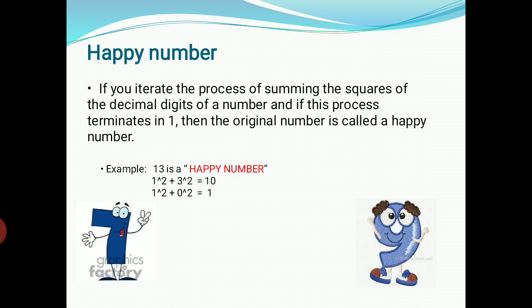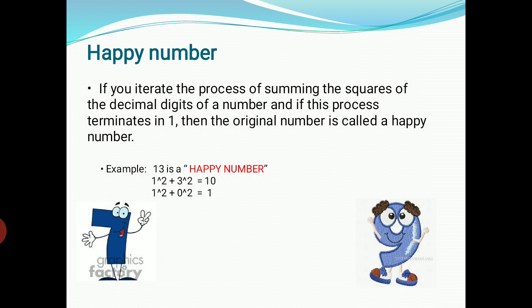Here the first digit is 1. I have to take the square of 1, so it is 1, and the square of 3 is 9, and I have to add those values. That means 1 plus 9, I get 10 as a result. Again I have to consider that 10 and find the square of each individual digit. That means 1 square plus 0 square. If I add these values, I get 1. So it ends with 1.